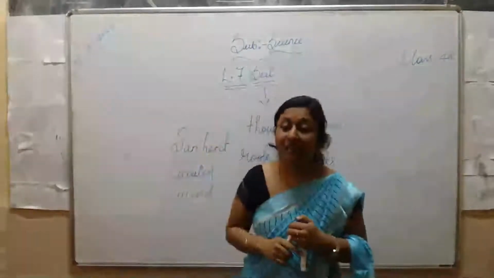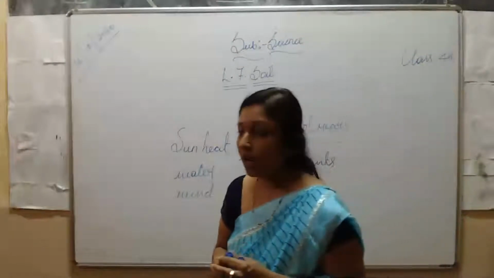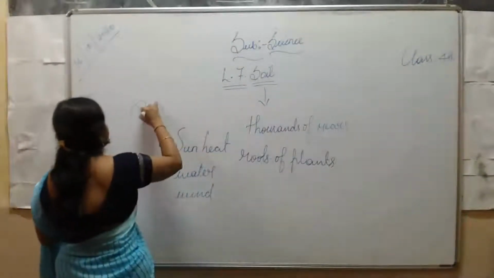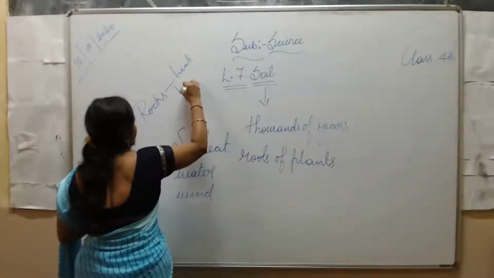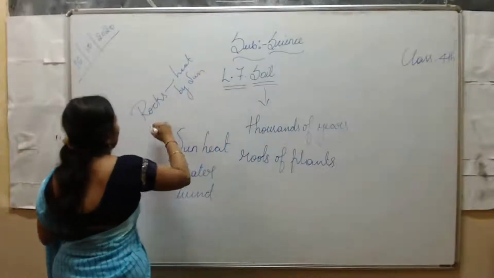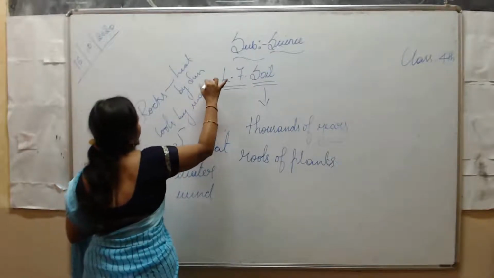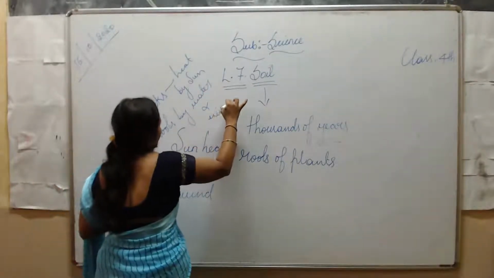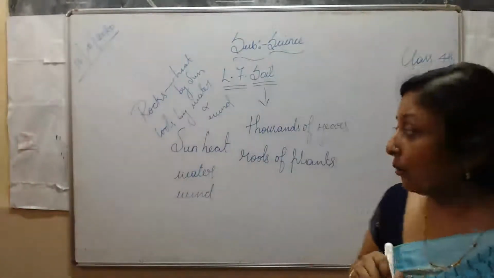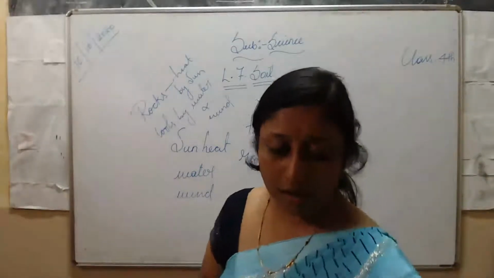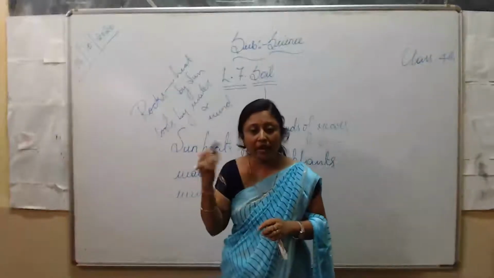Rocks are heated by the sun and cooled by the rain and wind. This happens repeatedly for many years.